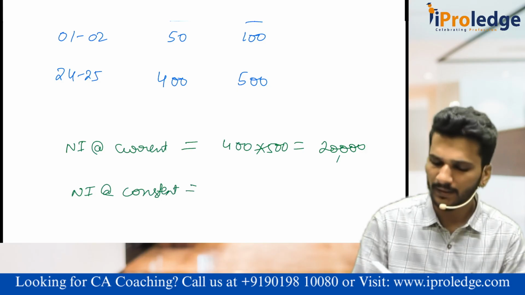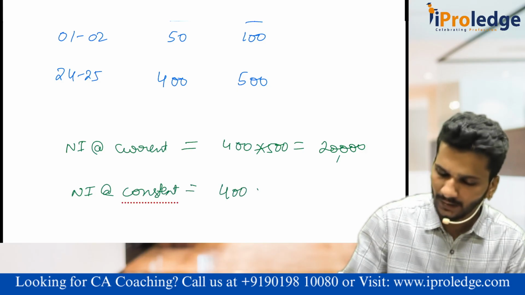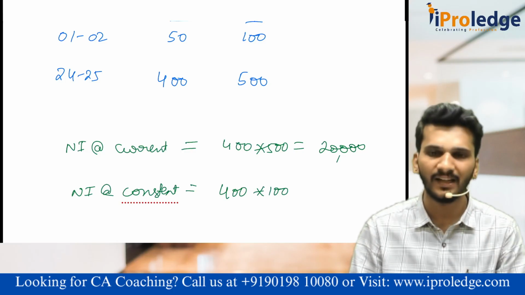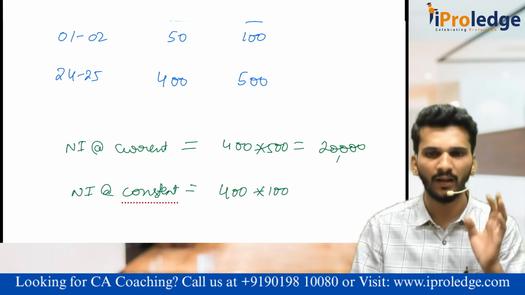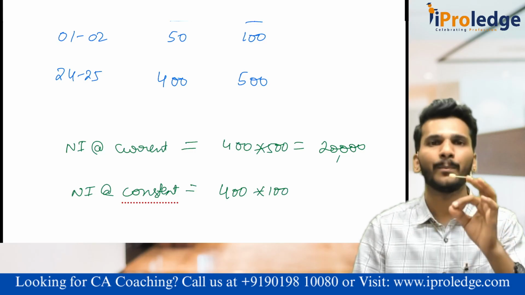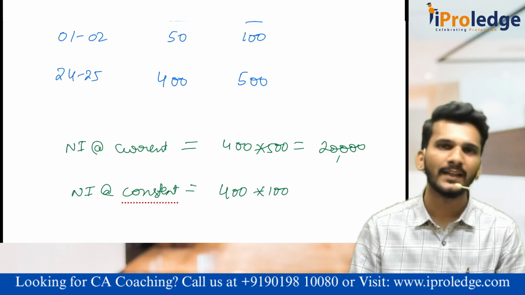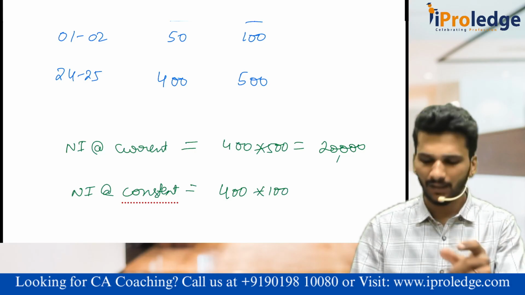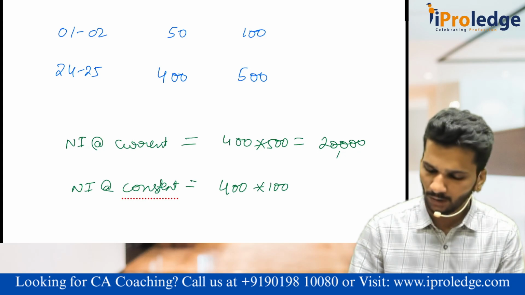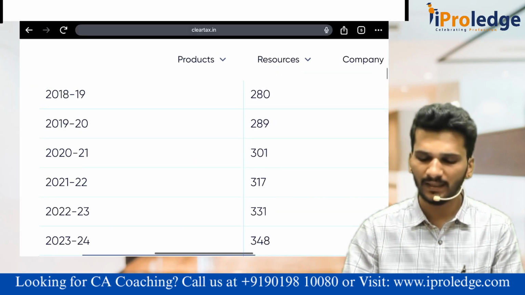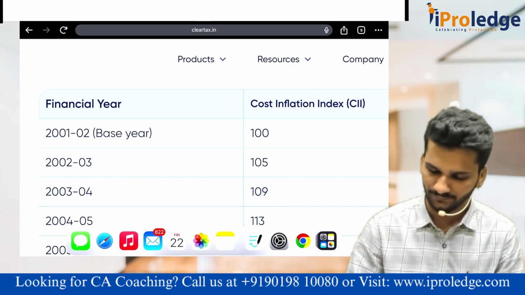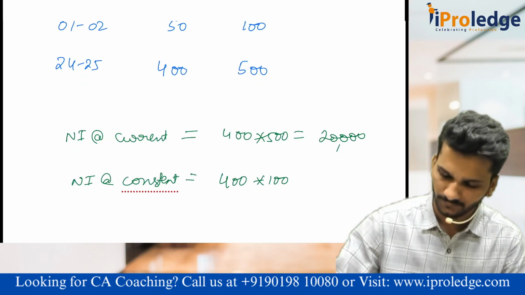Sir, can you compute national income at constant price? Yes, sir, that can also be easily done. 400 multiplied by not 500, but 100 rupees. You take only the base year price, irrespective of the year in which we are. Base year price may be 100, base year price may be 80. Here they called it 100 because they wanted to represent it in percentage. Whatever the price in 2001 and 2 is representing 100%. That's it.